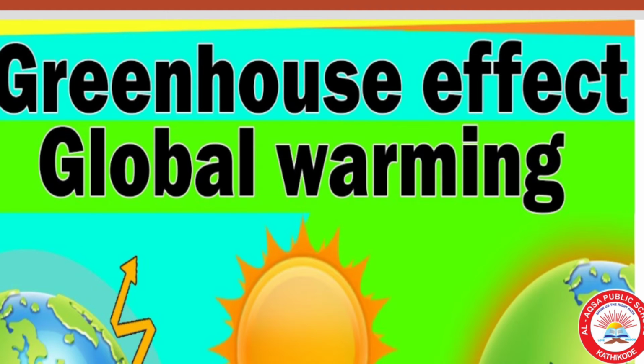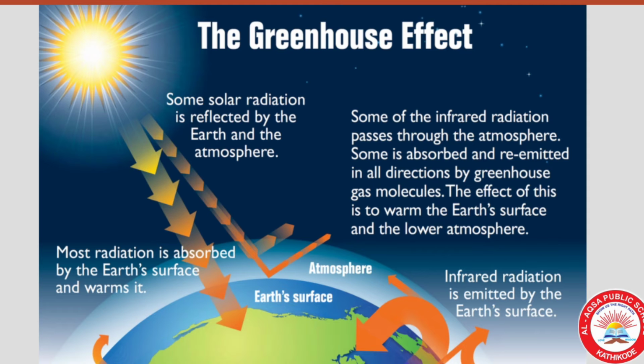The harmful effects of air pollution are the greenhouse effect and global warming. We know that the sun's rays warm the earth's surface. A part of the radiation that falls on the earth is absorbed by it and a part is reflected back into space. A part of the reflected radiation is trapped by the atmosphere, and this trapped radiation further warms the earth.